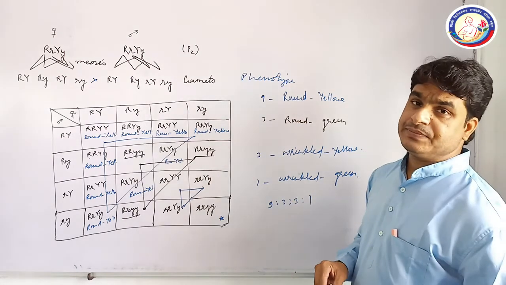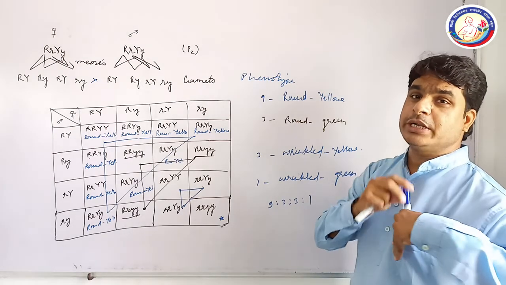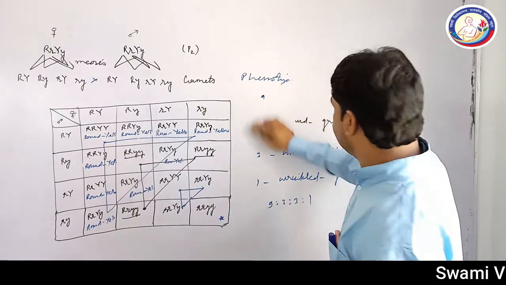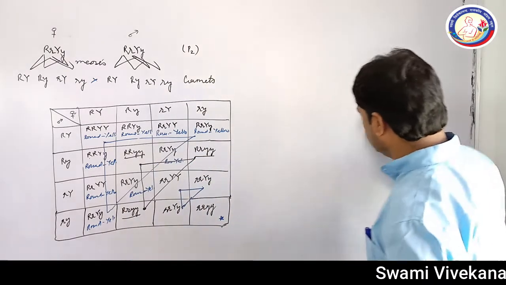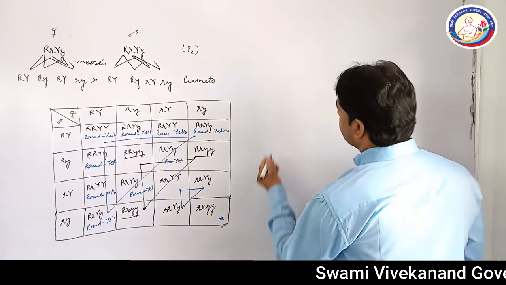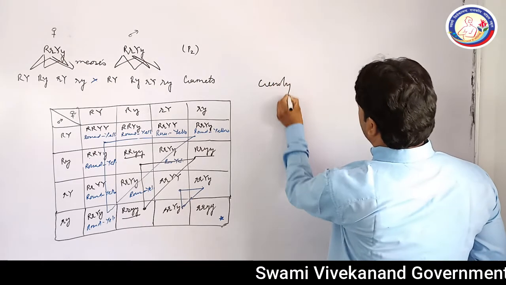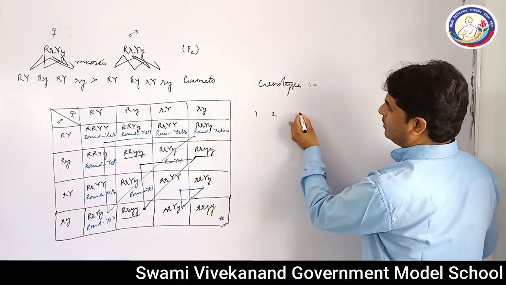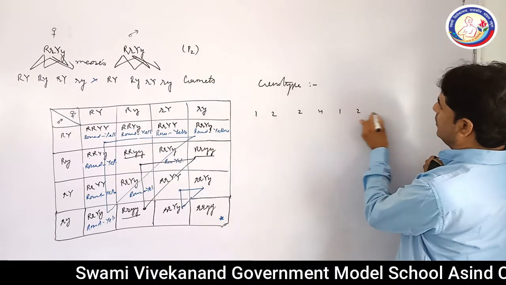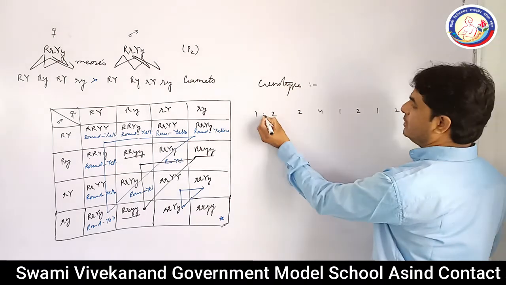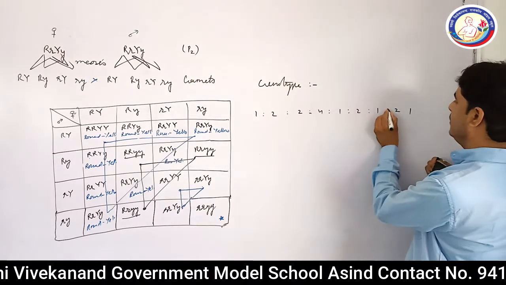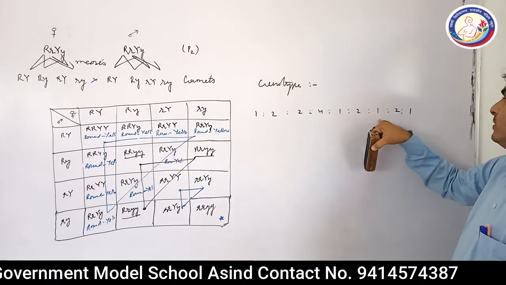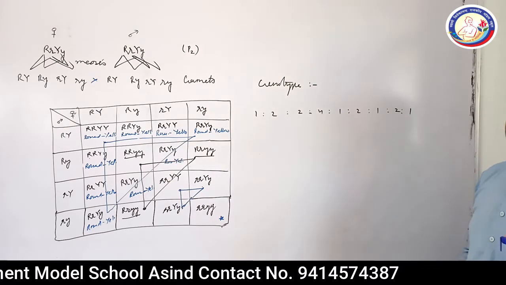Now we will find out the genotype of the plant. How will you find out? Again, have a look here. The genotype of the dihybrid cross is 1 is to 2 is to 2 is to 4 is to 1 is to 2 is to 1 is to 2 is to 1. This is the genotype of the dihybrid cross.